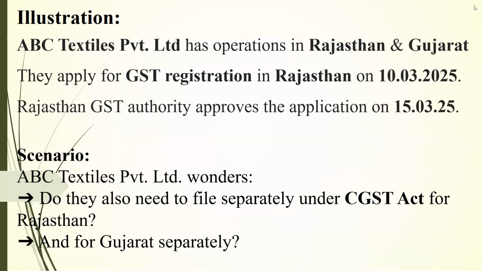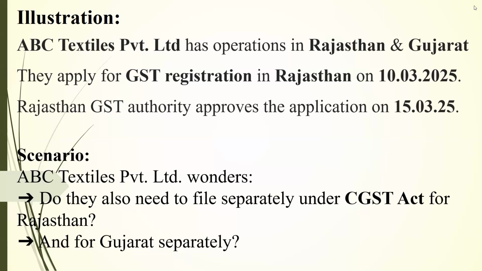The answer is clearly no, because the Rajasthan GST registration we have got from the state is equally applicable to the center also. So they need not apply for any separate registration for CGST.